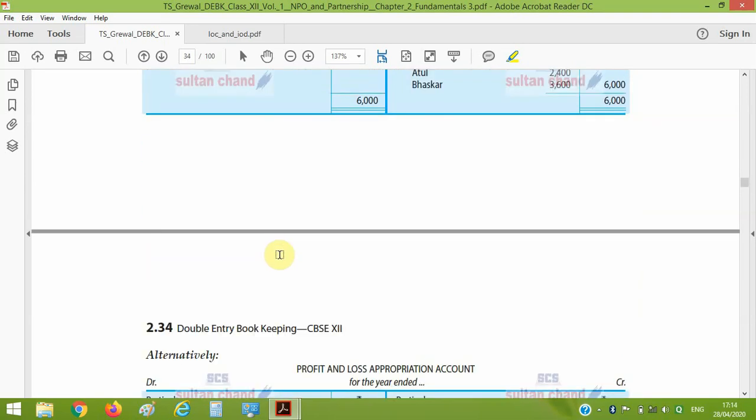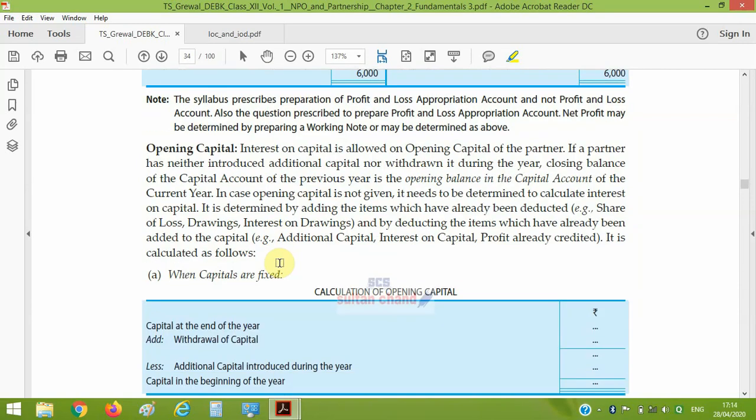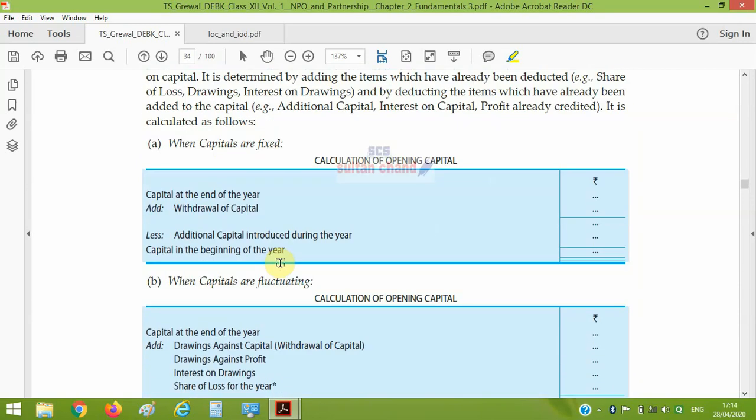Thereafter, sometimes in the question we get a closing balance of capital, and it should be noted that interest will always be given on the opening balance of capital. So how do we compute the opening capital? If we are making our accounts on the basis of fixed capital accounts, then we know the capital account has 4 entries.